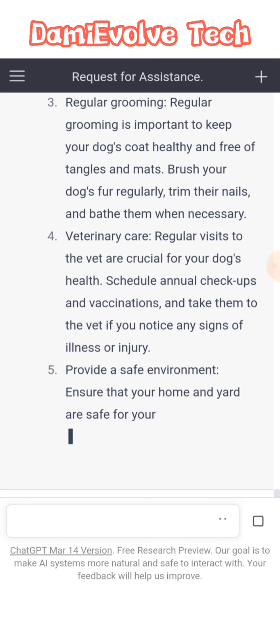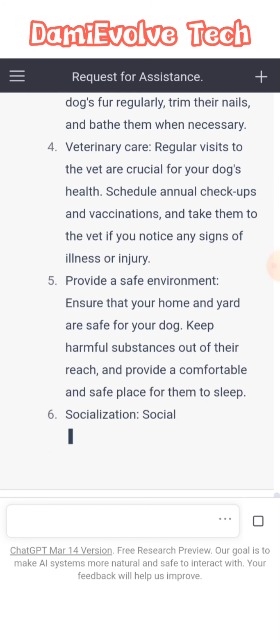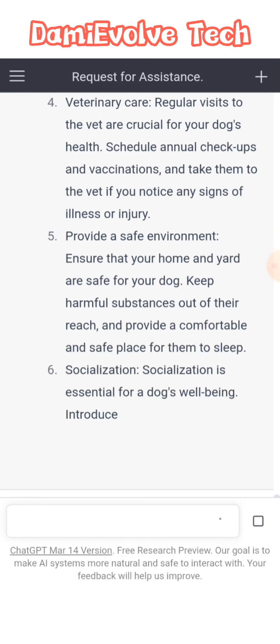You can use it to write a book. You can use it to code. Yes, you can use it to code. It can even speak in your language. Yes, it can speak in your language. I will still put a video on that.